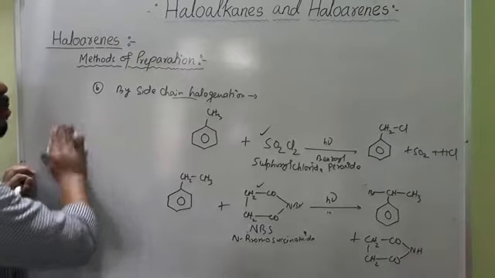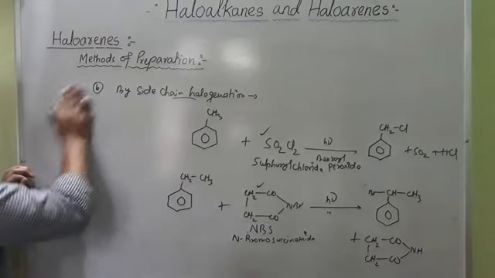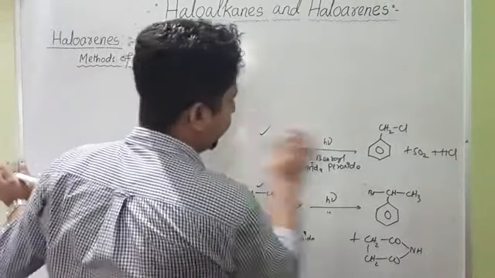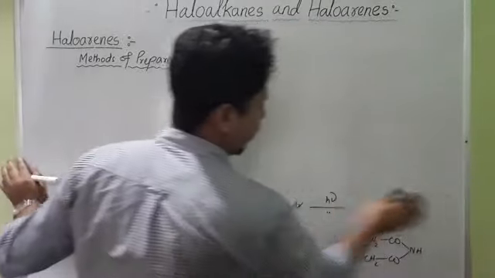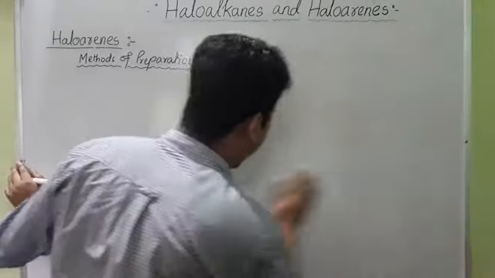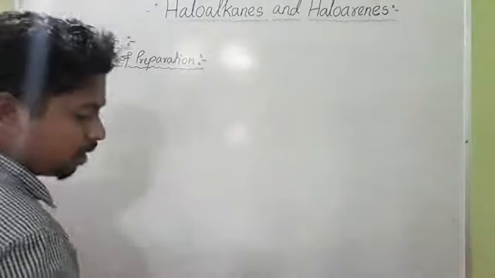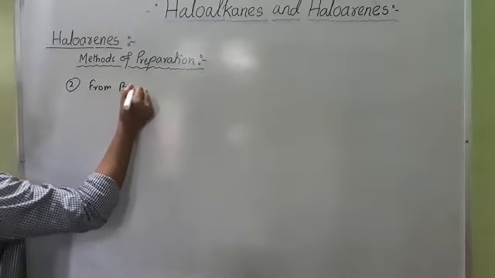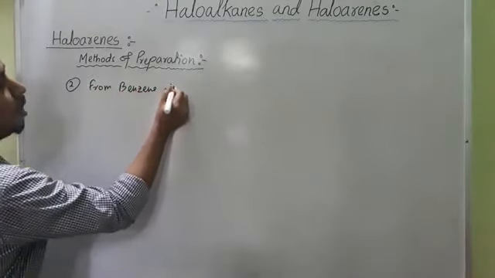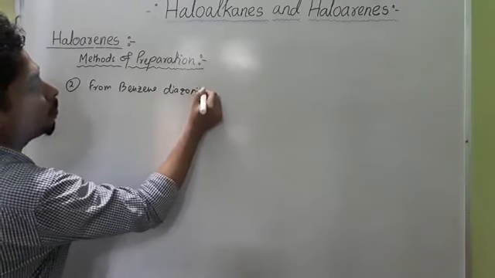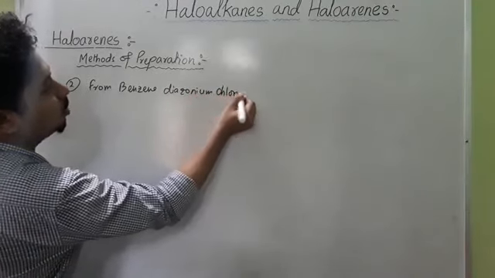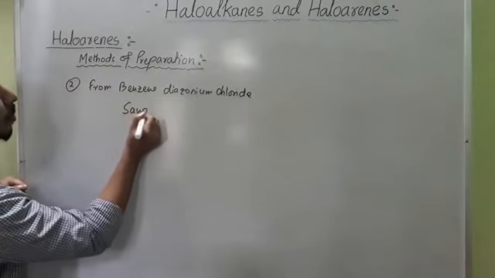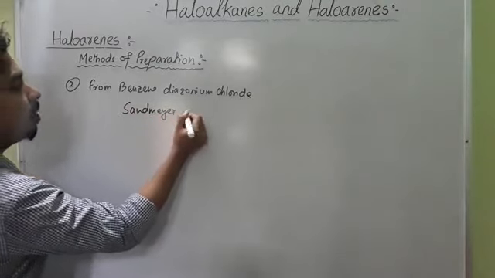Now we are going to learn another method of preparation of these haloarenes. Number two is from benzene diazonium chloride, and this reaction is called the Sandmeyer reaction.